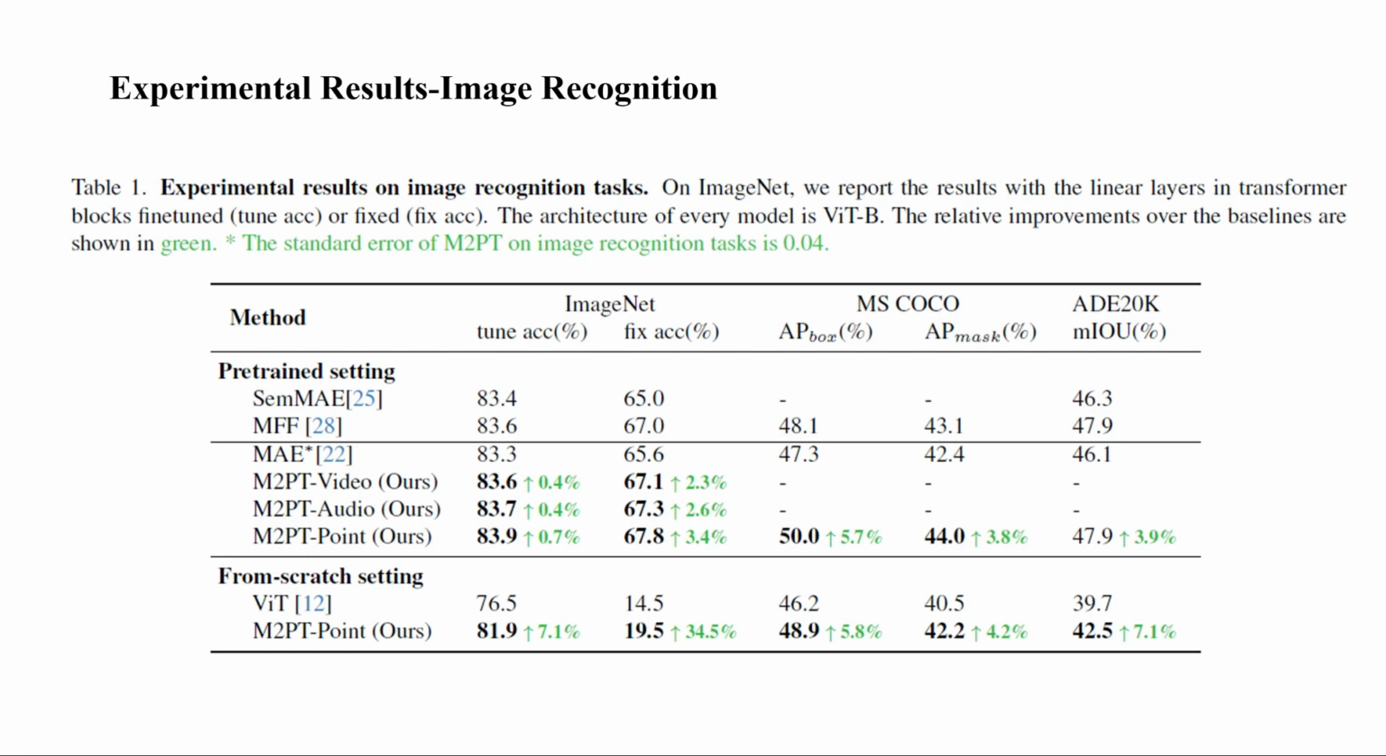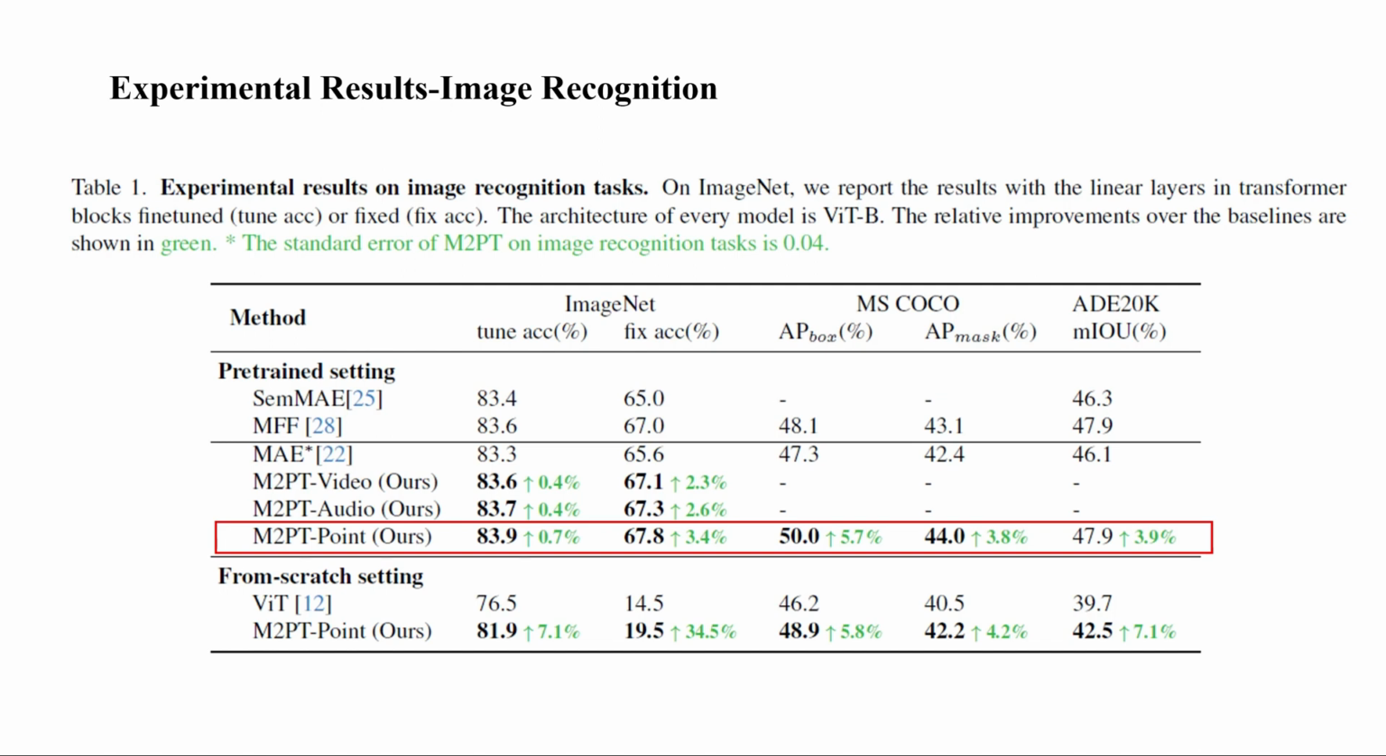Delving into the specifics, this table presents our results in image recognition tasks across different settings. Compared to the baselines, our approach shows a significant boost in performance. In the pre-trained setting, M2PT Point achieves a top 1 accuracy of 83.9% on ImageNet, which is a notable improvement of 0.7% over the MAE baseline. Even more impressive, we see a 3.4% increase in fixed accuracy settings.